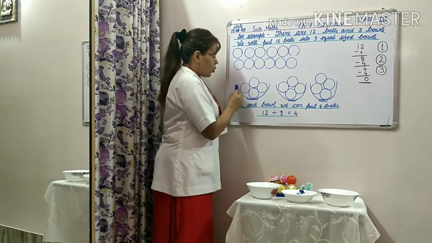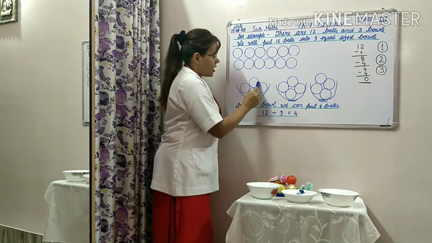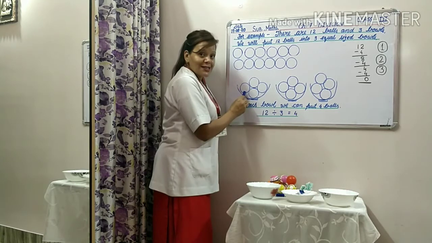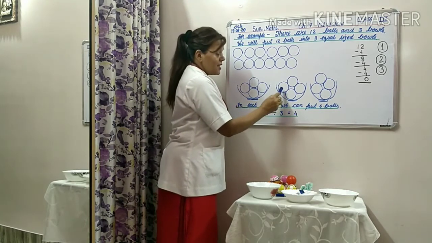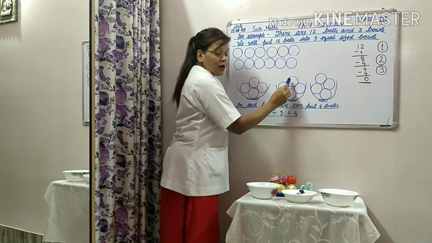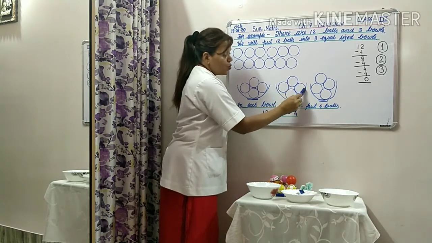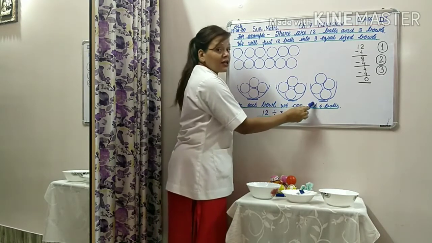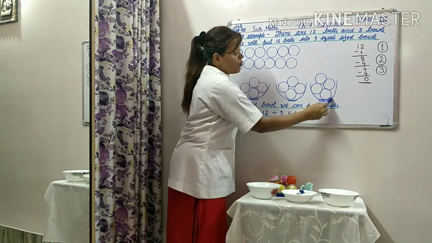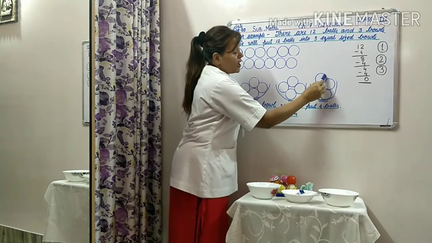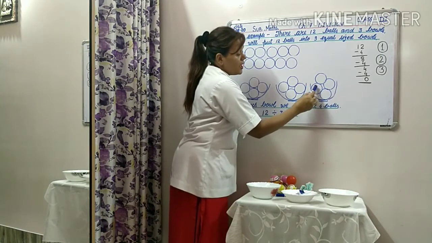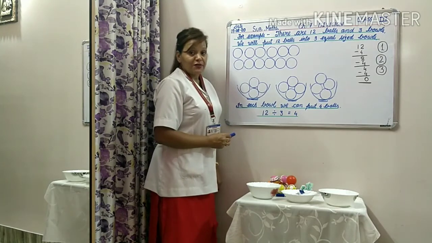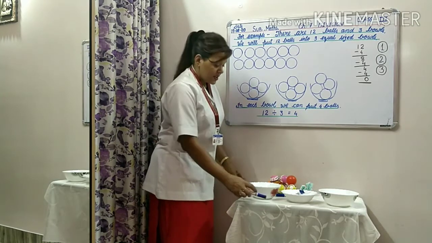See here, bowl number 1. 1, 2, 3, 4. 4 balls in first bowl. See, in second bowl, we have 1, 2, 3, 4. 4 balls are there. In third bowl, we have 4 balls again. 1, 2, 3, 4. Okay, now let us do some activity.